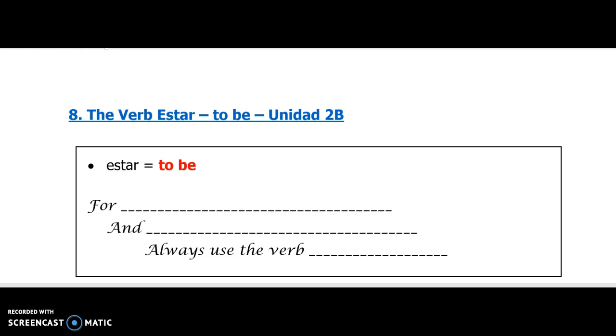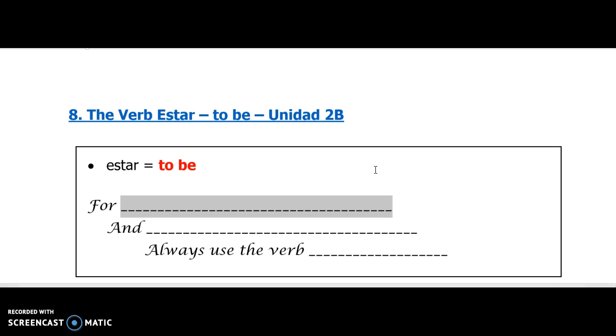Because I taught you that ser meant to be, yeah? And ser does. But here's the deal. In Spanish, we have two separate verbs that mean to be. We have ser, and we have estar. Here is the difference. In Spanish, we say that ser is used for what something is like, its physical characteristic. We use it to say where we're from. So, for example, la falda es amarilla. The skirt is yellow. It's its physical characteristic. We say that yo soy de los Estados Unidos. I am from the United States.